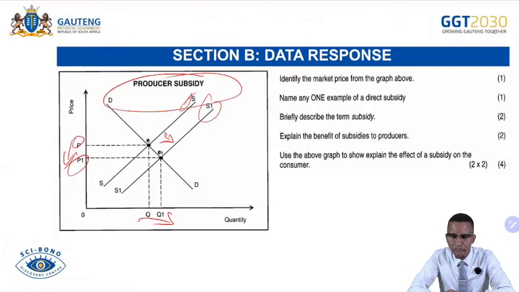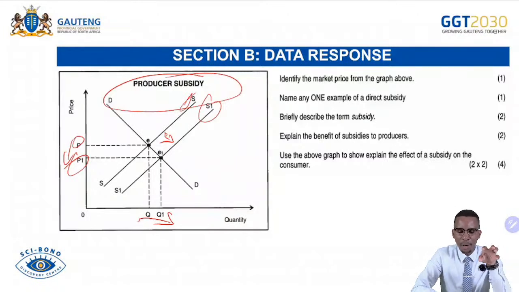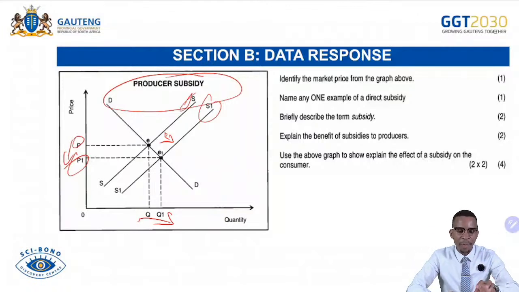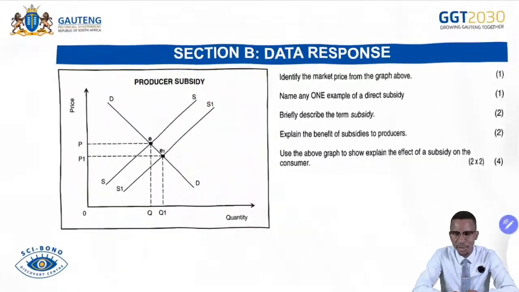Name any one example of direct subsidy. Briefly describe the term subsidy. Explain the benefit of subsidies to producers. Use the above graph to explain the effect of subsidy on the consumer. So if you know your content, coming across this data response, you bring it all back like I've just mentioned when I was interpreting and explaining the subsidy as a whole. Then you go to the questions. You simply jump into the questions, then you get the answers correct.